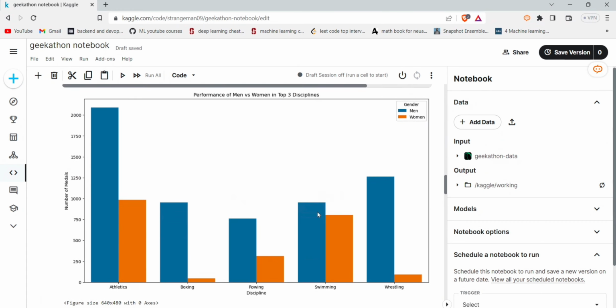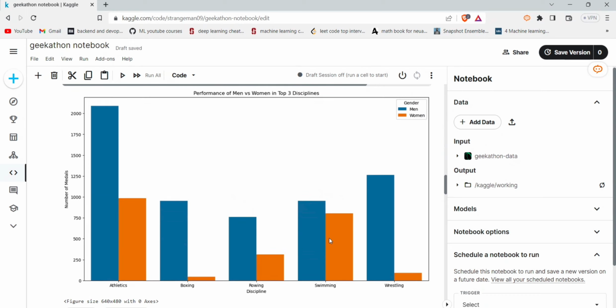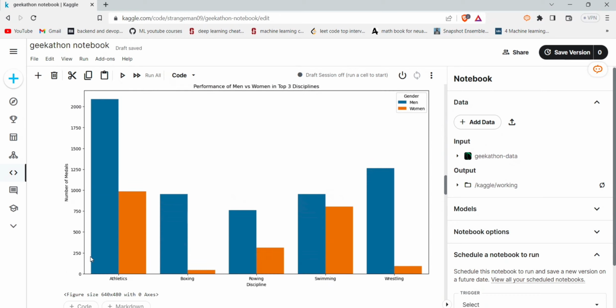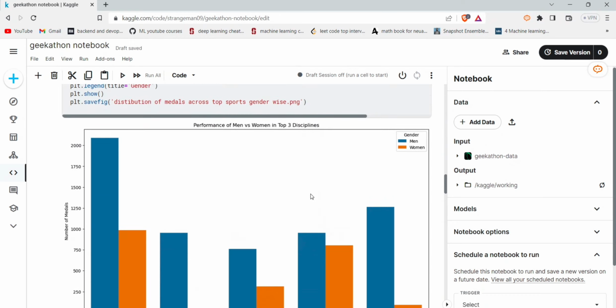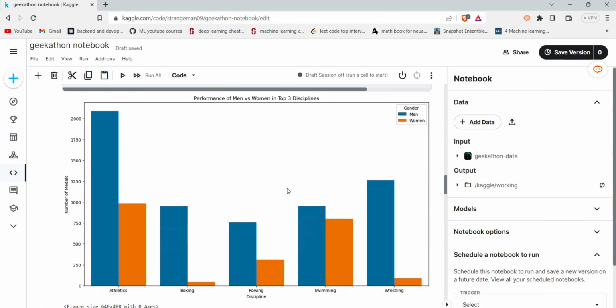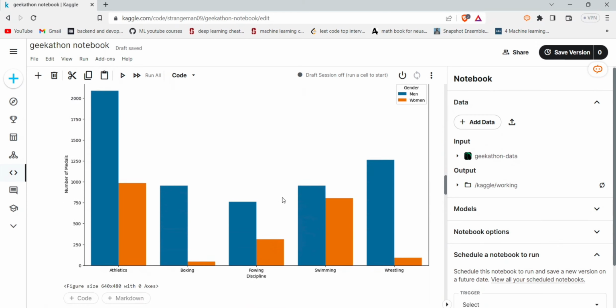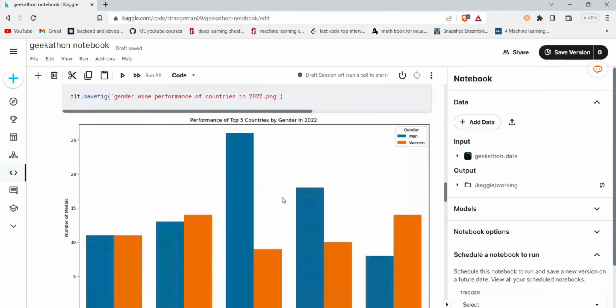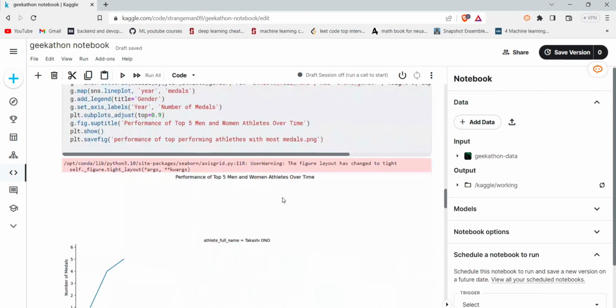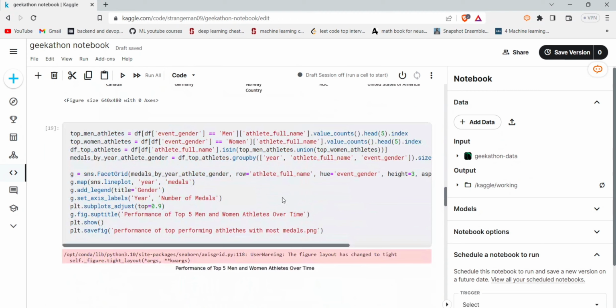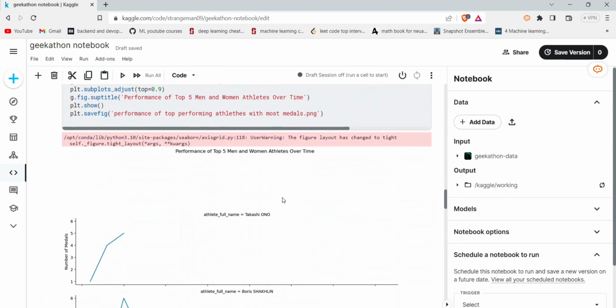This is the distribution of medals across the sports. We can see that only swimming has a noticeable comparison between men and women. The rest of the sports still require further introspection and more participation of each gender. From here on, my teammate Avni will continue.